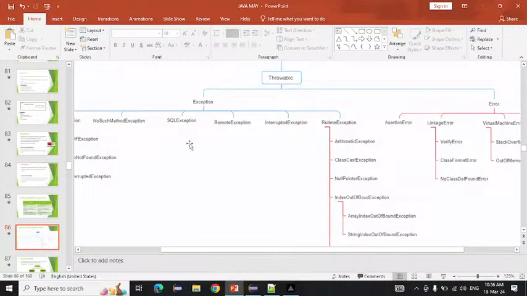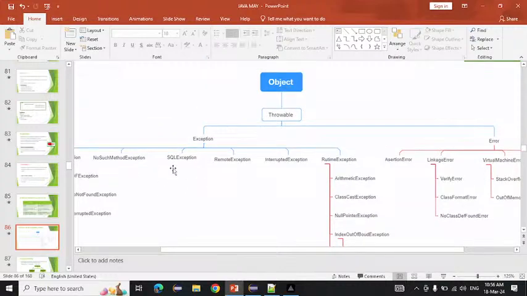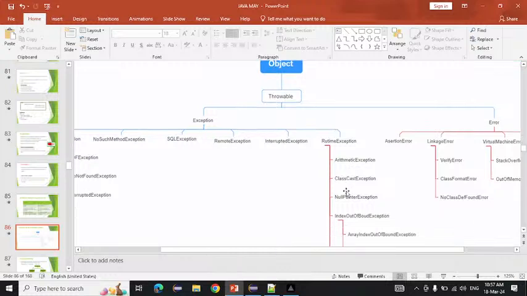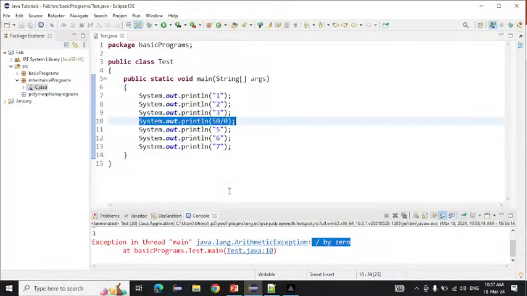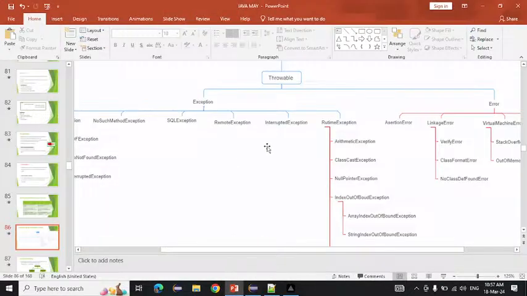In this blue colored line, these are all the compile time exceptions, and in this red colored line, these are all the runtime exceptions, and these are all the errors here. Some unchecked exceptions come into the error only. See, just now we saw one example, and which exception are we getting here? That is the arithmetic exception, right? Arithmetic exception means which type of exception is this? That is the runtime exception we are getting here.